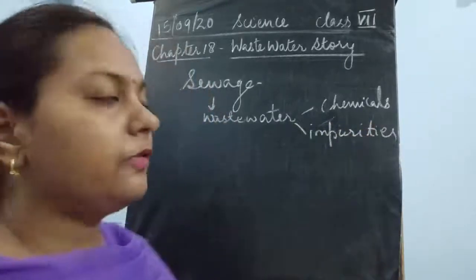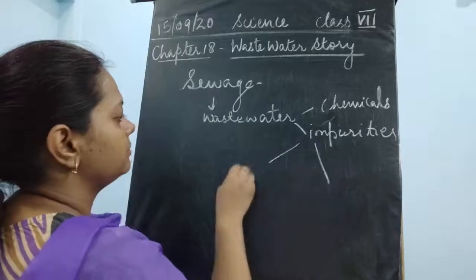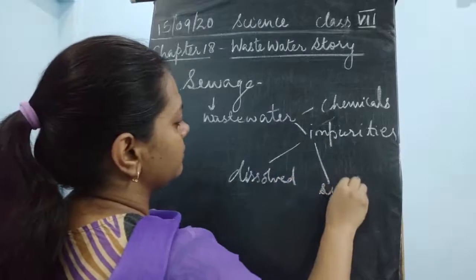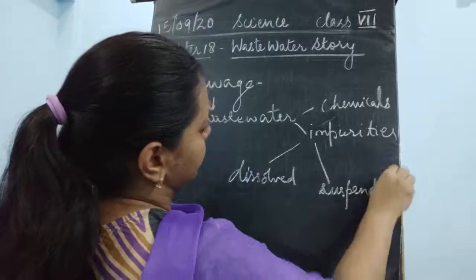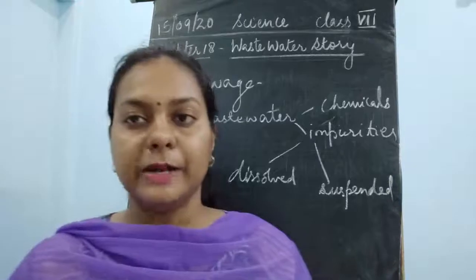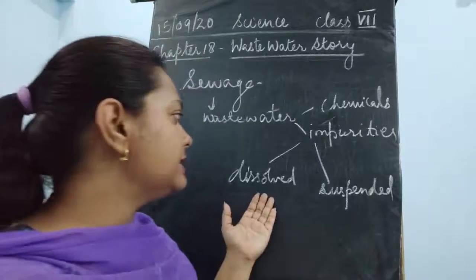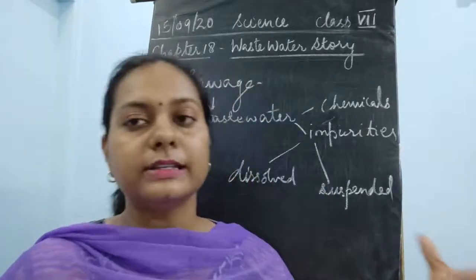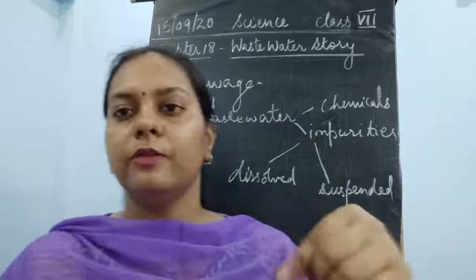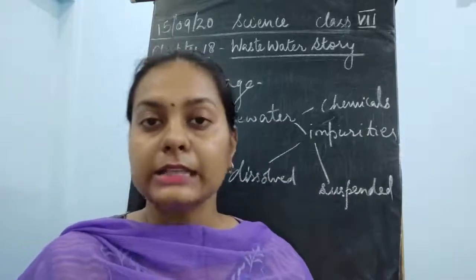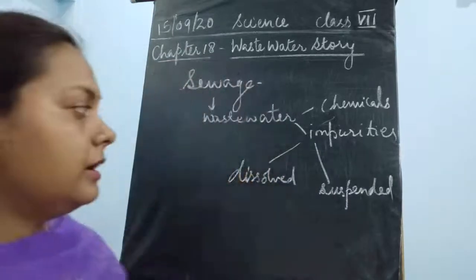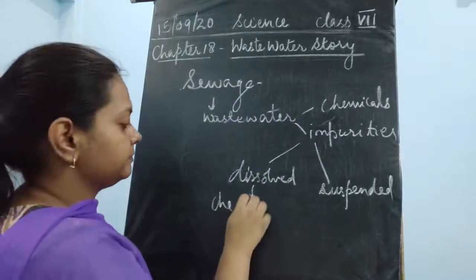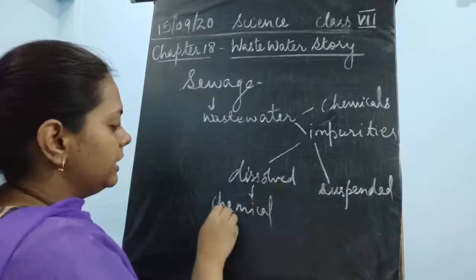Now, these impurities are of two types. One is the dissolved form, and the other one is the suspended form. The dissolved form of impurity means all those chemicals or substances which dissolve in water and cannot be seen with our naked eyes, but they make the water dirty. Here, impurities which are dissolved could include chemicals. It could include fertilizers.